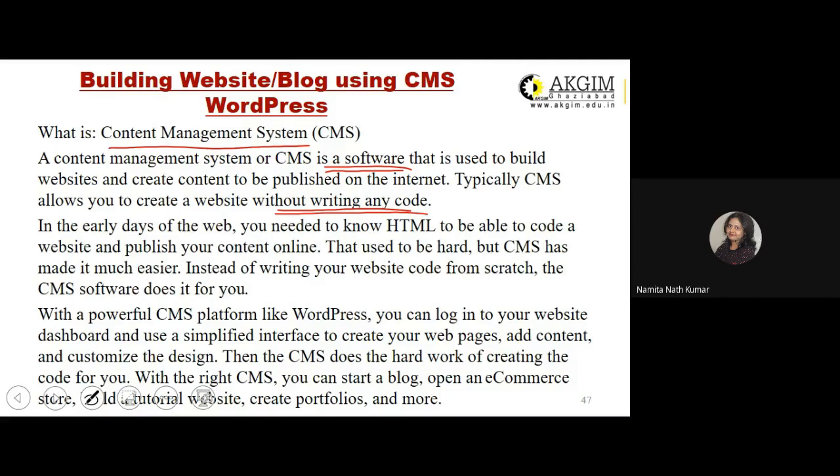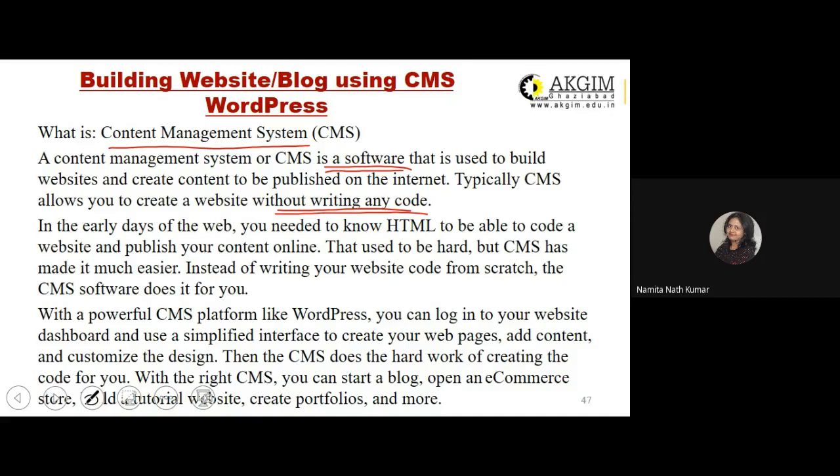Instead of writing your website code from the scratch, the CMS software does it for you. With a powerful CMS platform like WordPress, you can log into your website dashboard and use a simplified interface to create your web pages, add content to those web pages, and customize the design. Then the CMS does the hard work of creating the code for you.